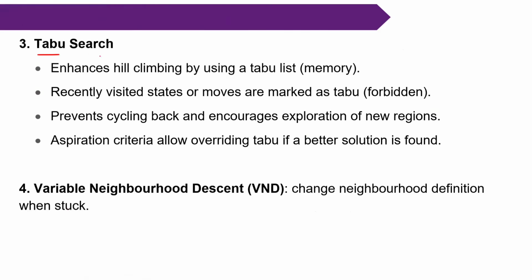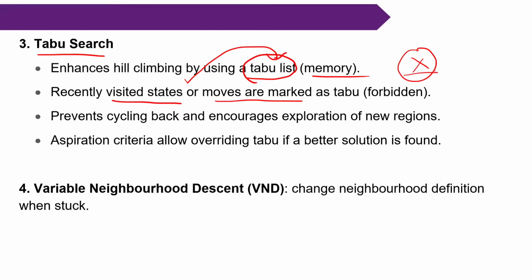Now, taboo search. I think you already know all the searching algorithms. So taboo search is almost hill climbing, but it maintains a taboo list. What is meant by a taboo list? Simply a short-term memory. The taboo list maintains what states are already visited and what moves are already marked. So all the visited states are stored inside the memory. What is the reason? If a state is placed inside the memory, there is no need to visit the state once again. That is, it prevents cycling back. Always explore new regions.